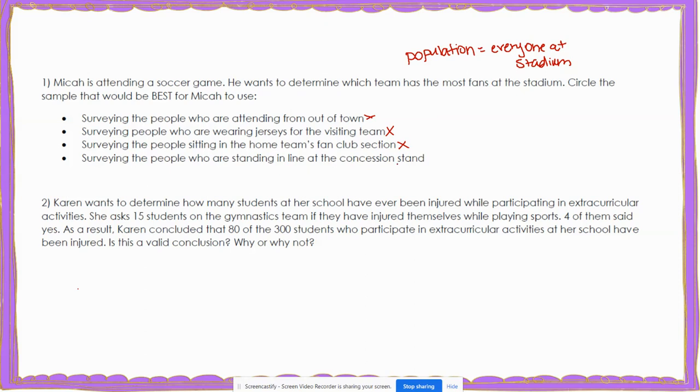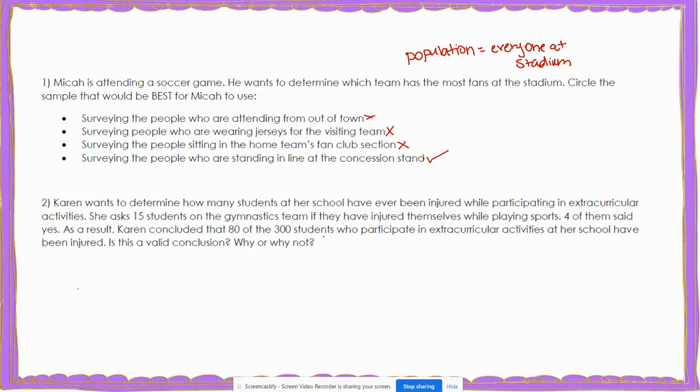But people standing in line at the concession stand could be from either team. So they could be from the home team or the away team, which means in this case, this is going to be the best sample to use. It still may not be the best sample to use out of all possible samples, but out of these choices, it is the best.